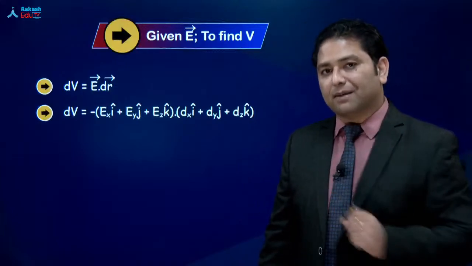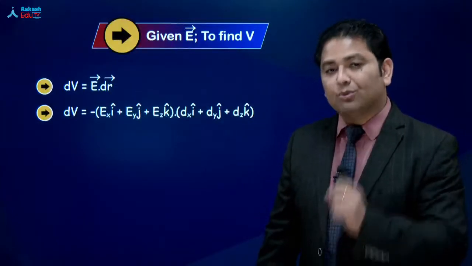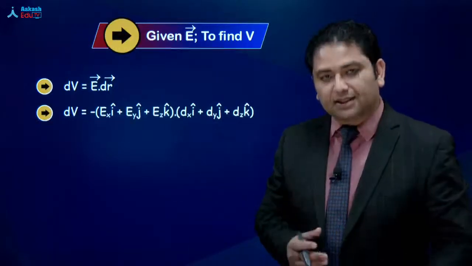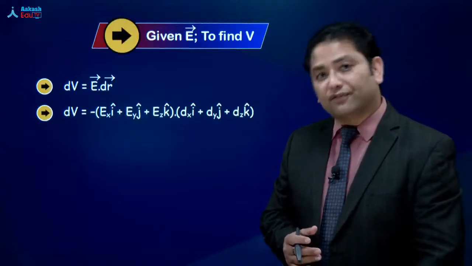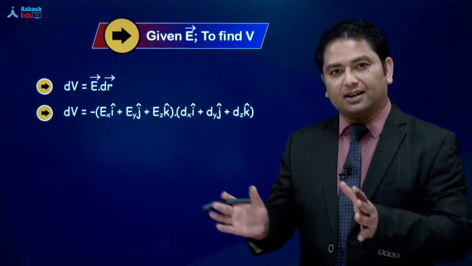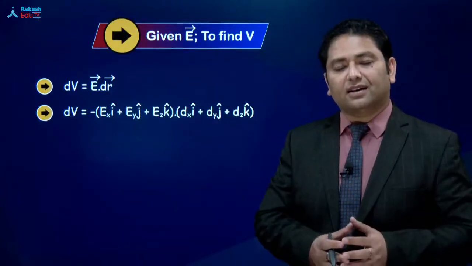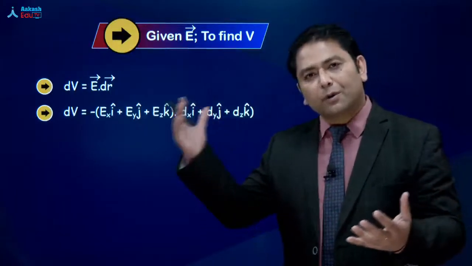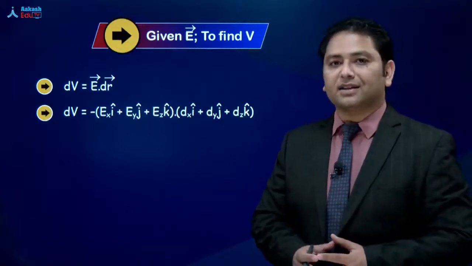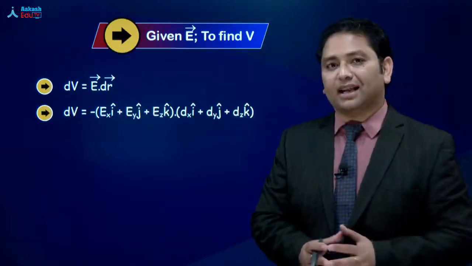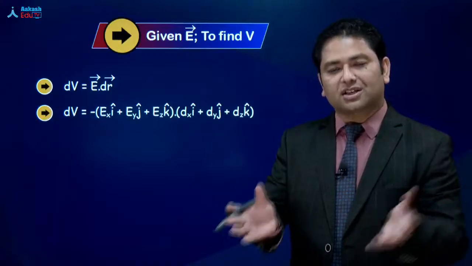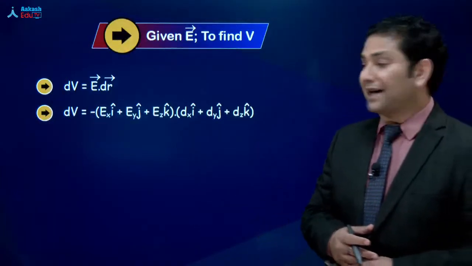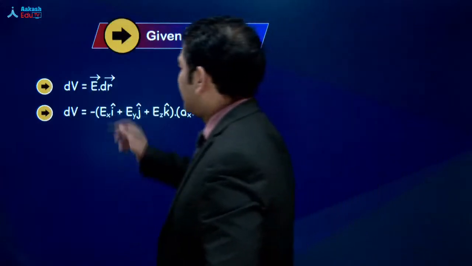इसमें एक चीज मैं आपको बता दूं, that directly we can't calculate potential. Electric field की मदद से we get the potential difference. Let me say again, if you have electric field, then you get the potential difference. और अगर कोई point reference के तौर पे दिया गया है, then certainly we can calculate the potential. Of course, the potential at reference is 0. तो कैसे calculate करेंगे? Here is the idea.